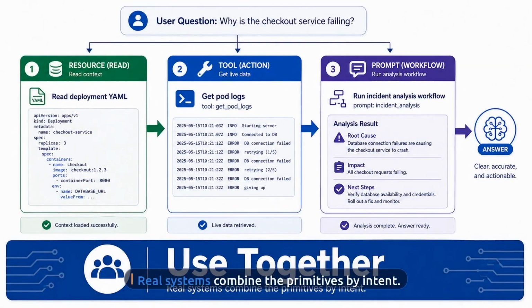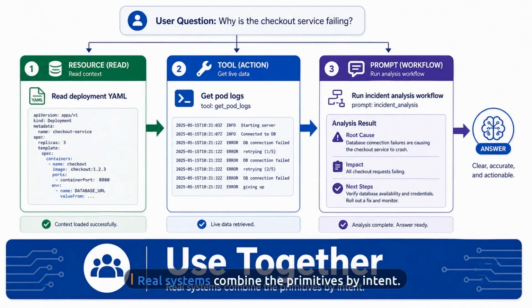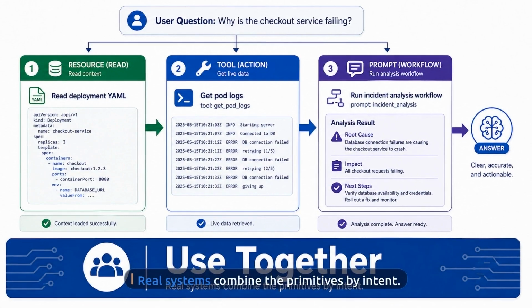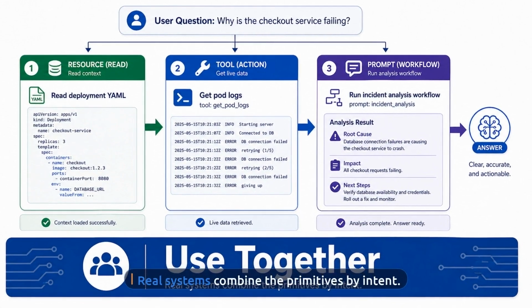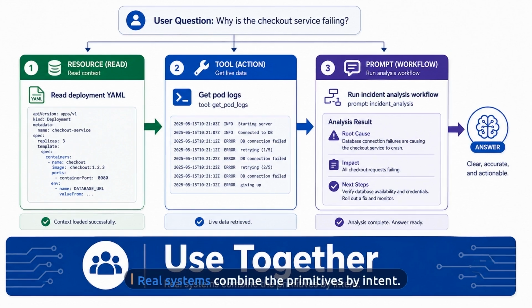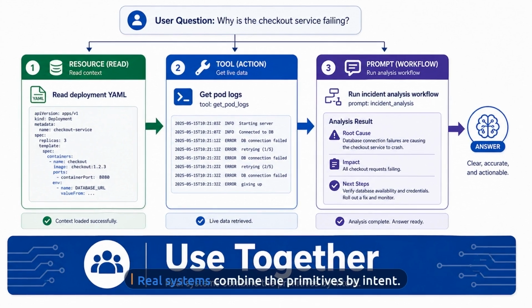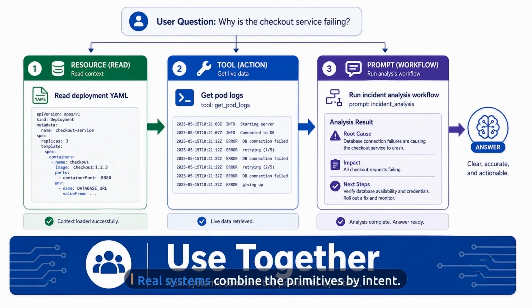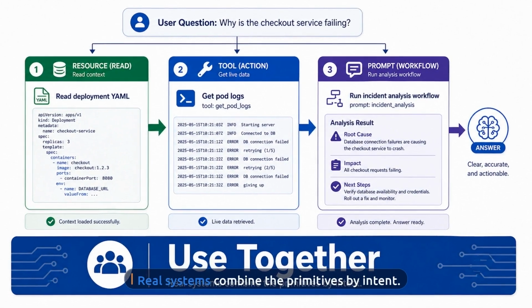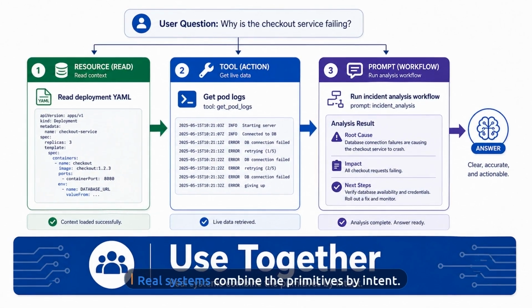Here is the important part. Real systems often use all three together. A user asks why an app is failing. The model reads the deployment YAML as a resource, pulls pod logs with a tool, and follows an incident analysis prompt to structure the answer.